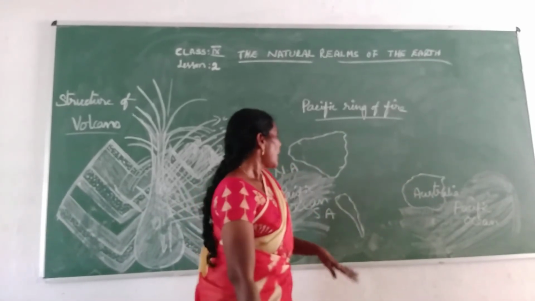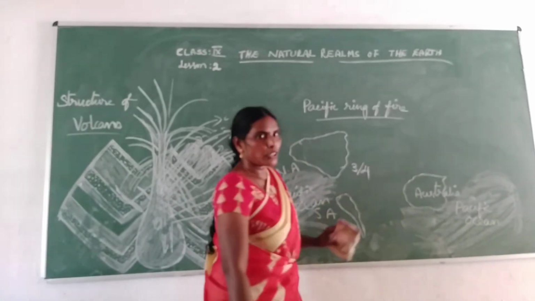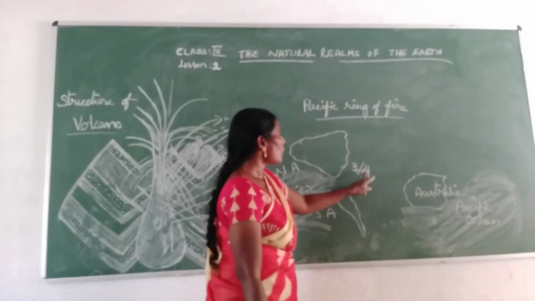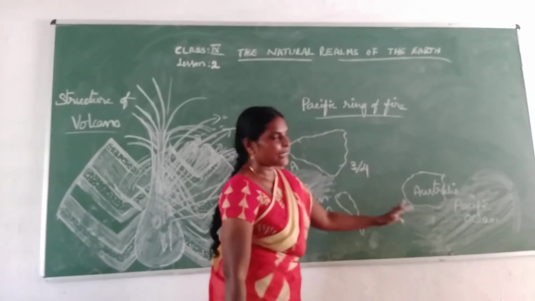Why? Because it has 3 by 4 volcanoes. That means out of 4 volcanoes, a maximum of 3 volcanoes occur in this area only.